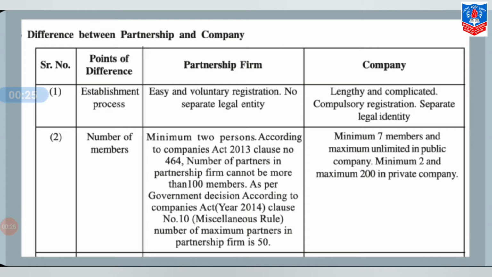While as per government decision according to Companies Act 2014, clause number 10, which is called the miscellaneous rule, the maximum number of partners in a partnership firm is 50. In a company, for a public company minimum 7 members and maximum unlimited, while in a private company minimum 2 and maximum 200 members.